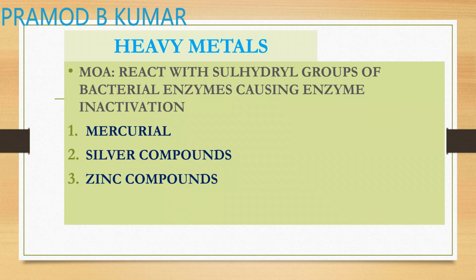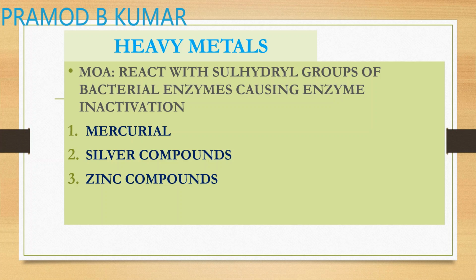Now heavy metals. Heavy metals like mercury, sulfur, zinc are used as protective agents, adsorbents and protectants. They act by acting on the sulfhydryl group of your bacteria, causing enzyme inactivation. They also act by protein precipitation and formation of chelate.